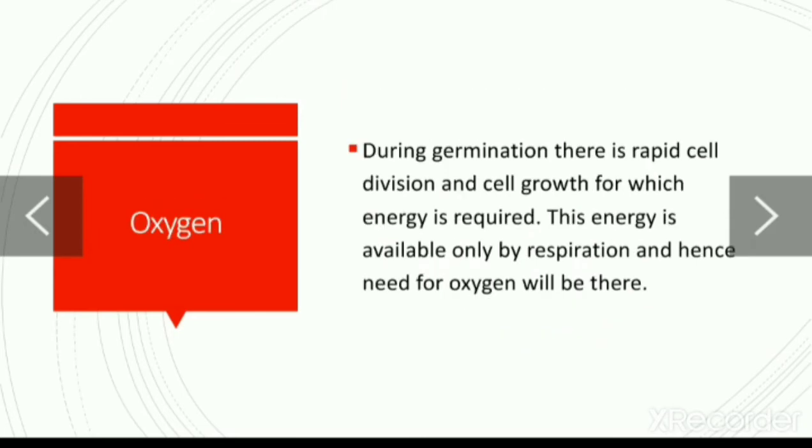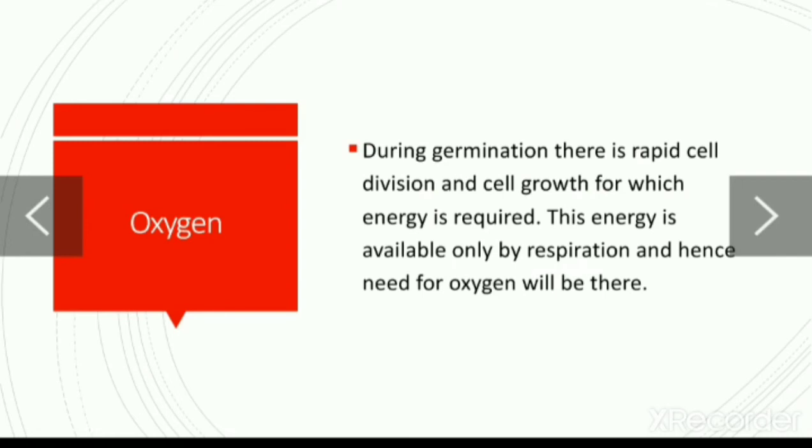Now the third condition is oxygen. Students, you know, during germination there is rapid cell division and cell growth. How does a seed germinate? Because in the cells of the seed there is cell division and cell growth going on, and for that cell division and cell growth energy is required.